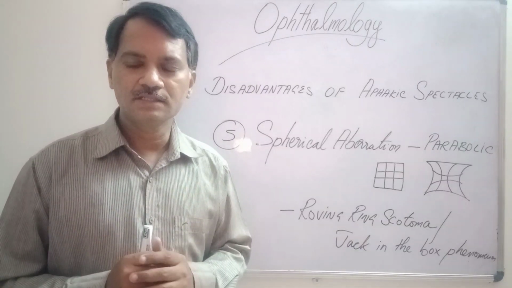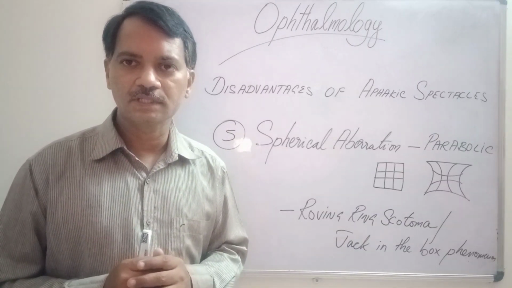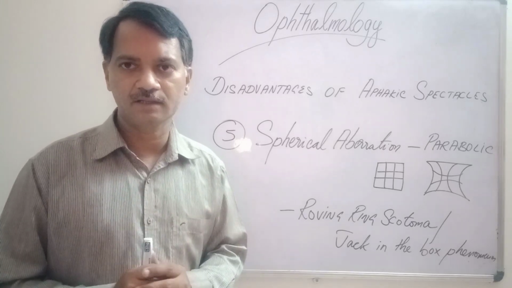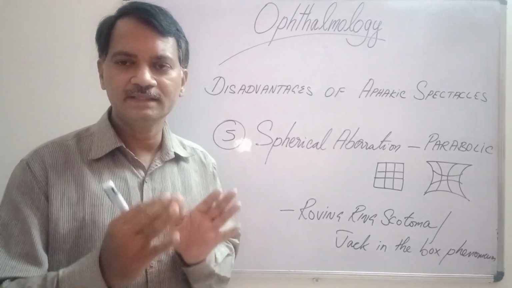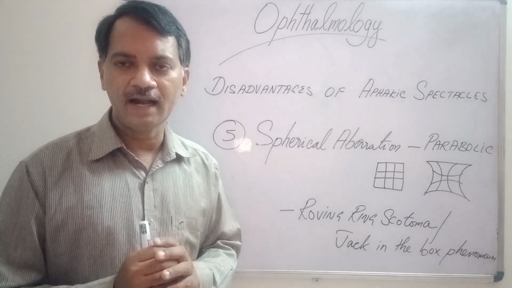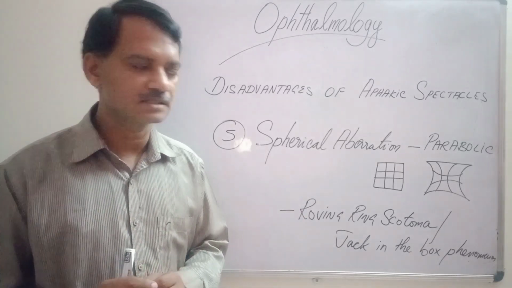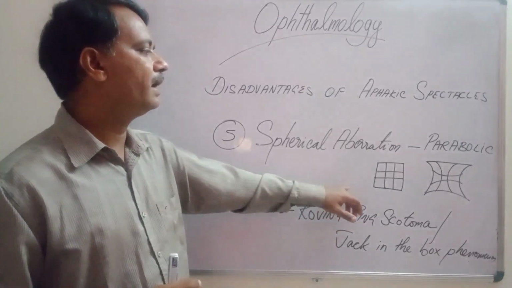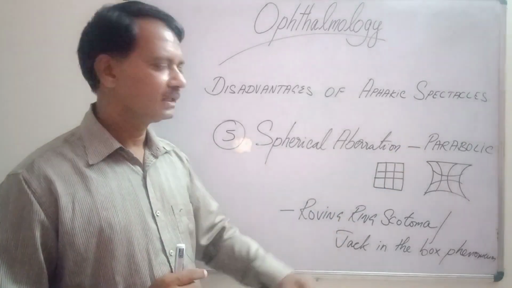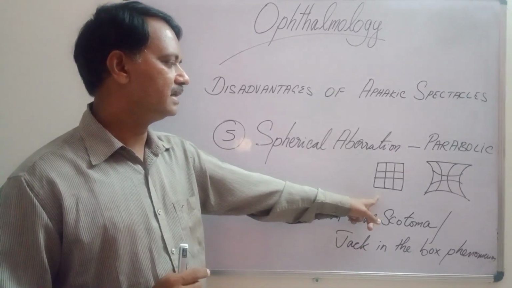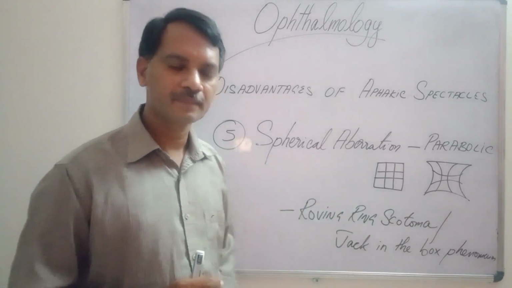Spherical aberration is one of the biggest problems in aphakic patients wearing spectacles, because of the thick center and thin periphery in aphakic spectacle lenses. That will lead to a parabolic effect. The normal image like this will be seen like this.